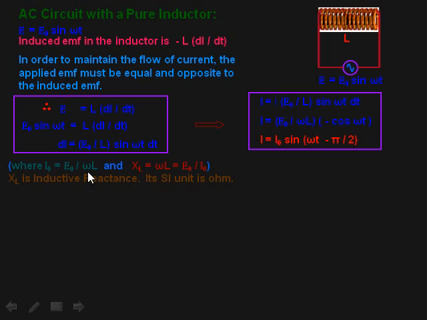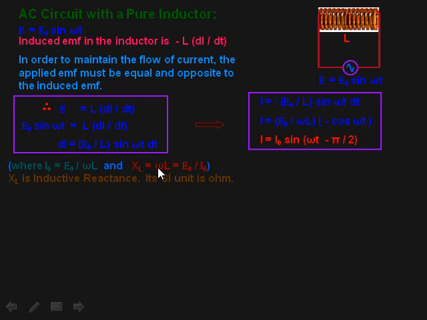यहाँ से मिलेगा E naught upon I naught is equals to omega L. E naught upon I naught होता क्या है? Opposition to current है. According to Ohm's law, V upon I is equals to R. तो यहाँ E naught upon I naught equals to क्या आ रहा है बेटा? Omega L. So omega L in case of inductor will be the opposition of current.